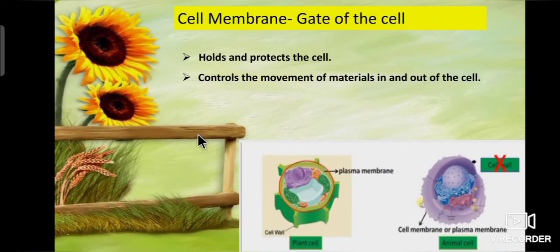First we will see the cell membrane. The cell membrane is otherwise called the gate of the cell. It holds and protects the cell. It controls the movement of materials in and out of the cell.